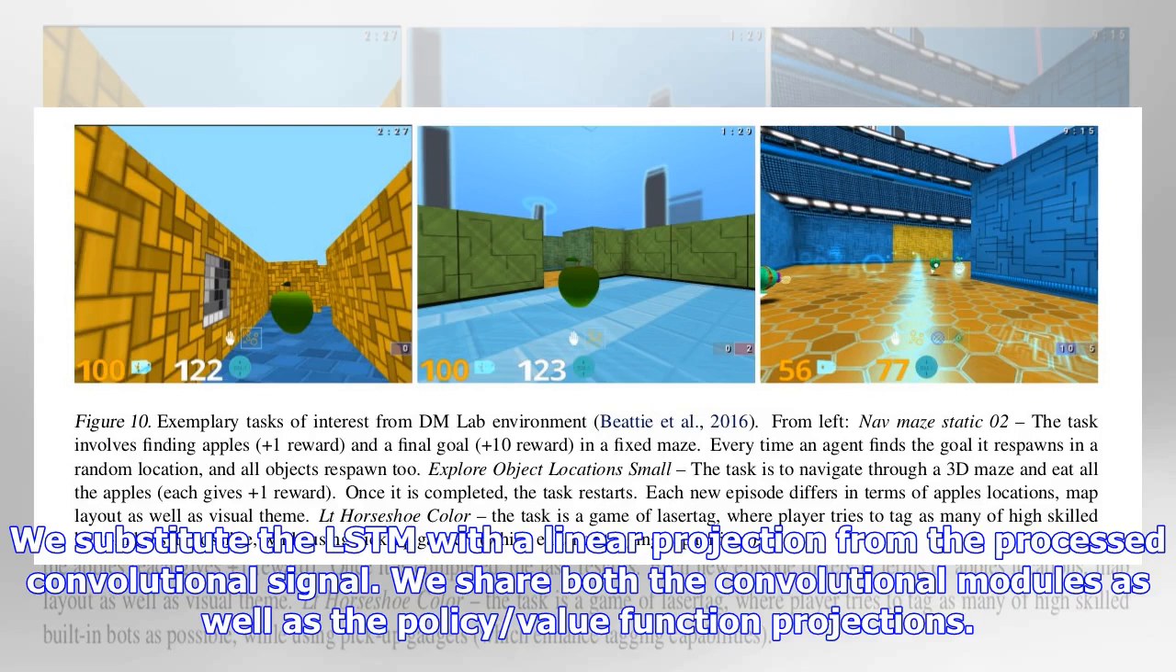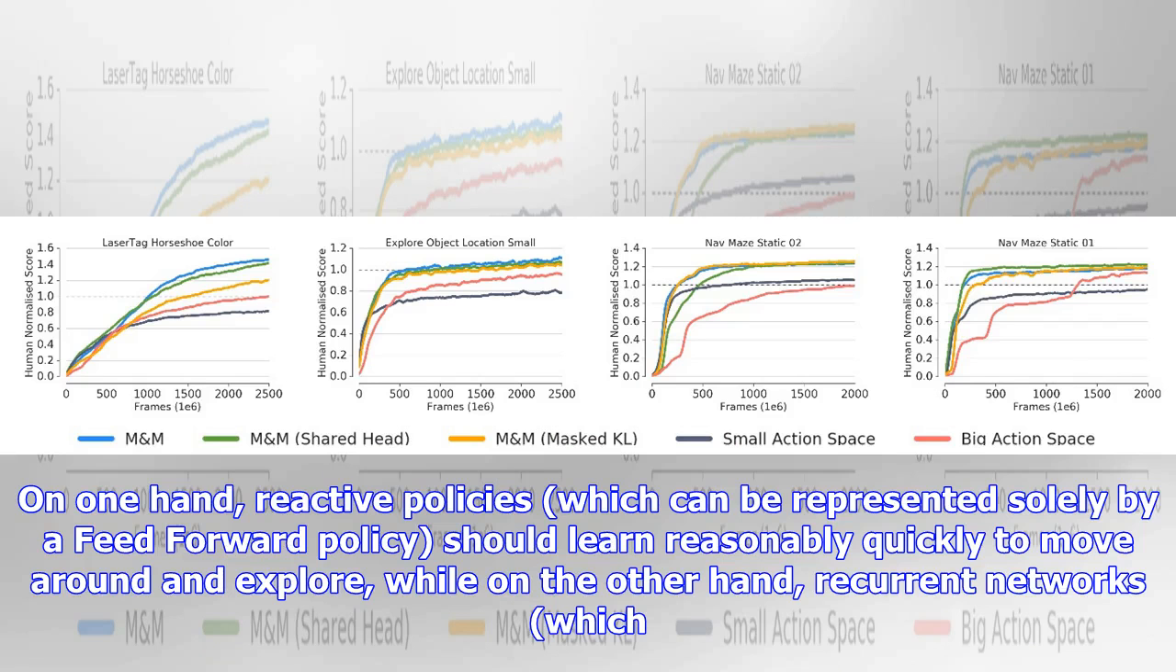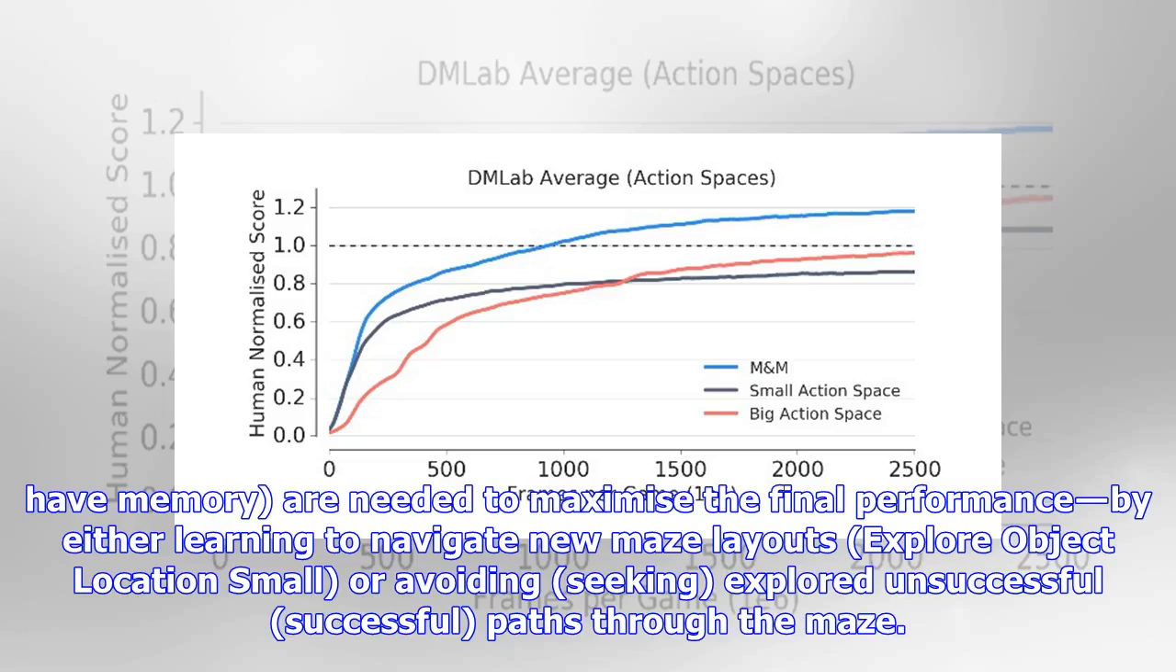We substitute the LSTM with a linear projection from the processed convolutional signal. We share both the convolutional modules as well as the policy and value function projections. The experiments are focused on various navigation tasks. On one hand, reactive policies, which can be represented solely by a feed-forward policy, should learn reasonably quickly to move around and explore, while on the other hand, recurrent networks, which have memory, are needed to maximize the final performance, by either learning to navigate new maze layouts, exploring object locations, or avoiding unsuccessful and seeking successful paths through the maze.